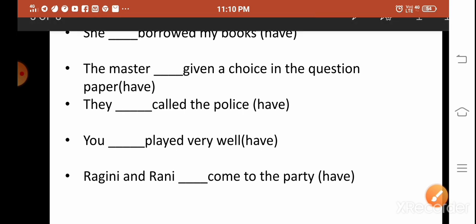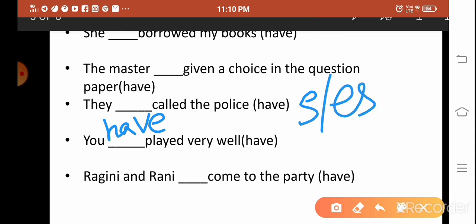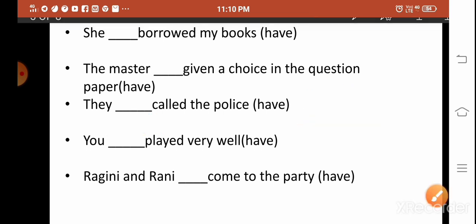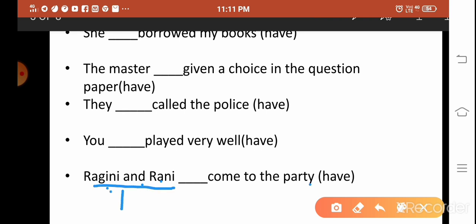You dash played very well. I think you have the answer with you. These are very simple sentences. Have. Even though you come across some simple questions, you might make some mistakes with have or has forms. So that is why you should be thorough. You might get confused whether to use have or has. So be clear with this. Ragini and Rani dash come to the party. What should come? Ragini and Rani, it is they. They have come to the party.